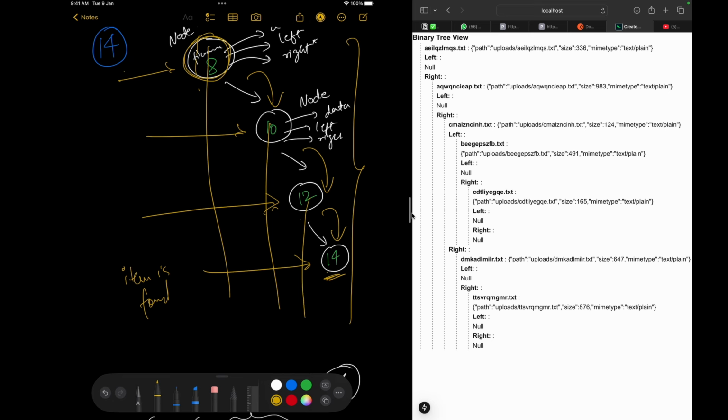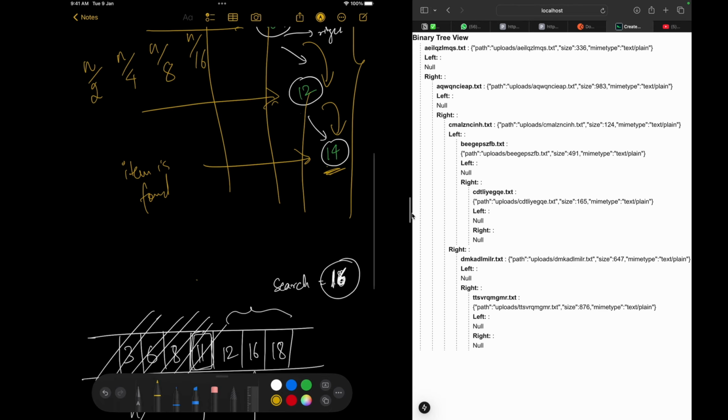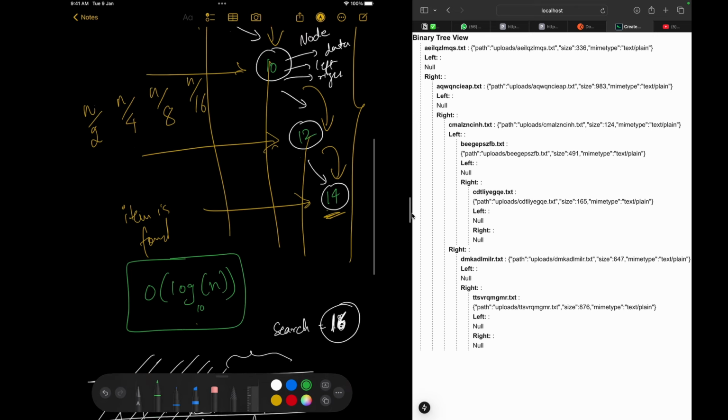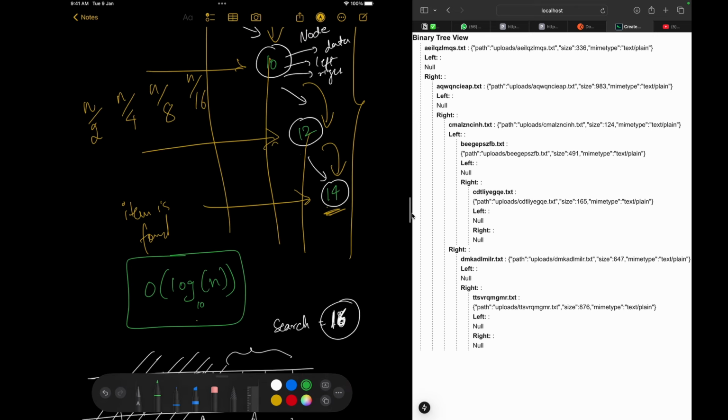So that is why it reduces like this: n by 2 in the first attempt, n by 4, then n by 8, then n by 16, like this. So that's why the time complexity of a search in a binary search tree comes out to be big O of log n. Okay, so if you take base 10, then if in an array it was taking 1000 seconds, then in a binary search tree it will take 3 seconds. Okay, you see what's the difference?